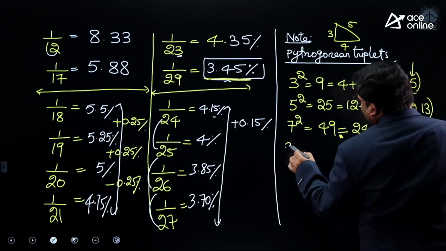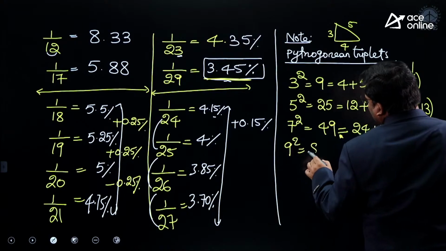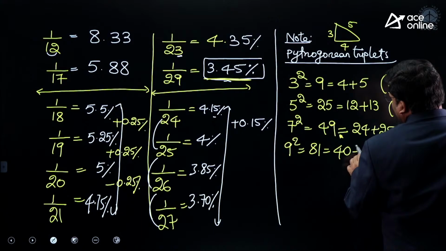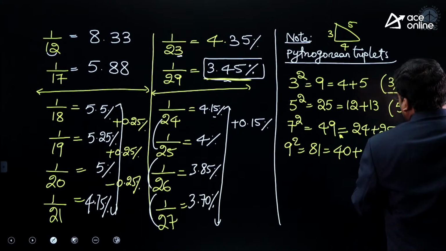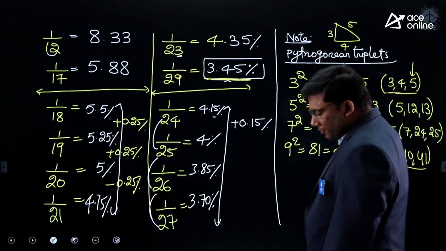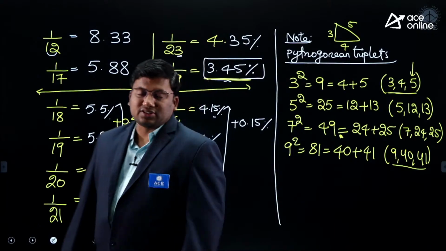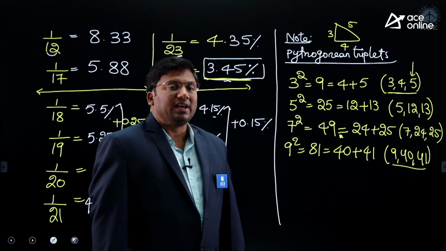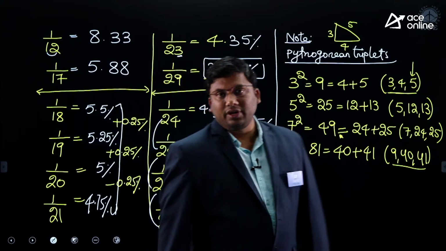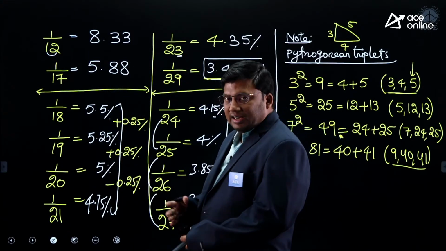Next is 9 squared. 9 squared is 81. 81 by 2 is 40.5. Less than 40.5, greater than 40.5. This is how you can do these Pythagorean triplets. Very, very important as a right-angled related property. These are basic foundations. I'm sure it is clear, right?